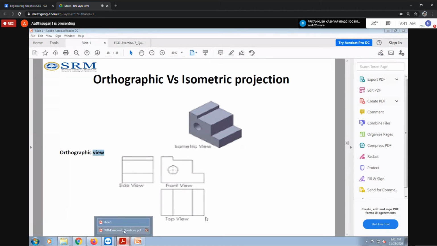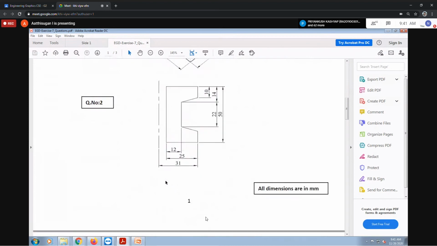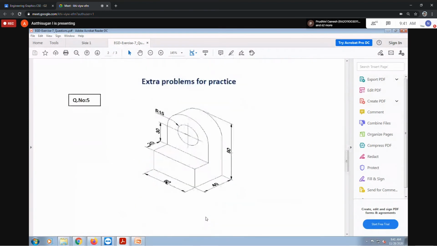For example, look at your questions also. In each and every one, they'll give the diagram. For example, they give an isometric view, but they give a radius now. Radius of 15, so this may be only a circle. You have to make a hole here. So it can be a cylinder also, but it does not end at the other side. Normally you have to imagine the hole going through the entire surface.